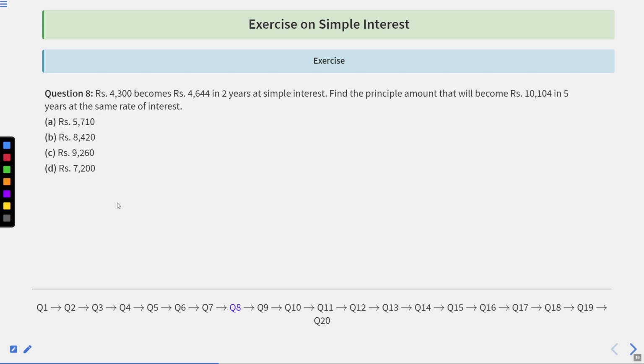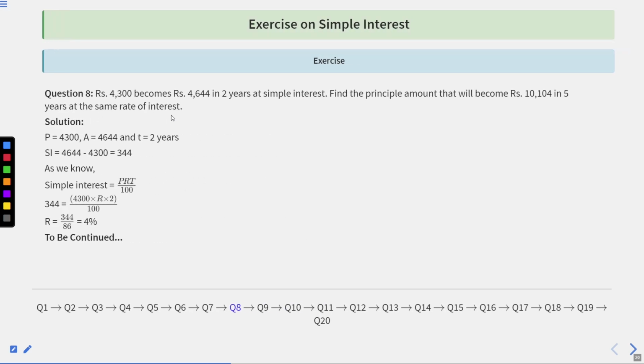Question number 8. Rupees 4,300 becomes 4,644 in 2 years at simple interest. Find the principal amount that will become rupees 10,104 in 5 years at the same rate of interest. Solution: P is equal to 4,300 and A is given to be 4,644, and T is 2 years.